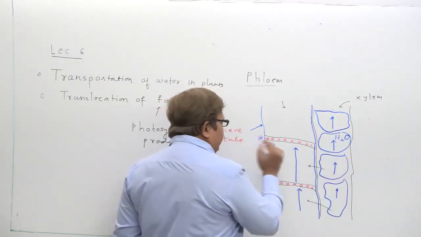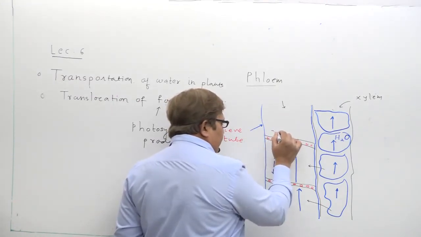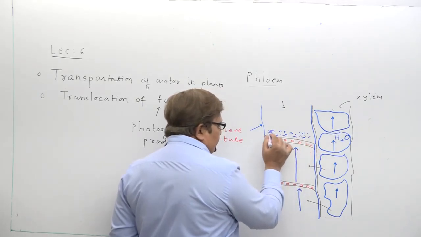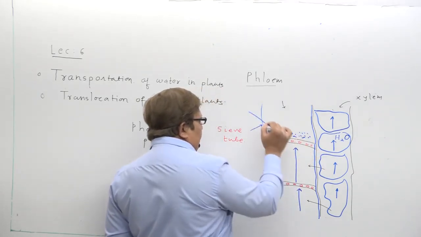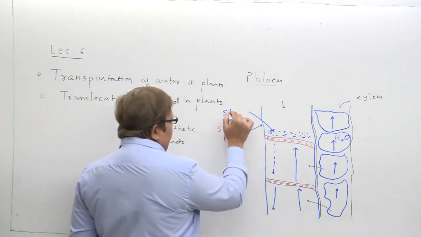Now try to understand, suppose some food is here in one sieve cell. This is starch in dilute form.